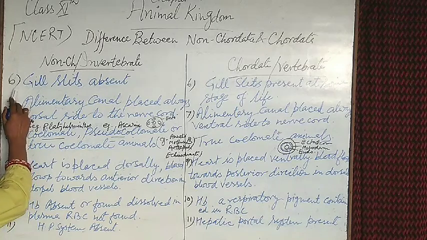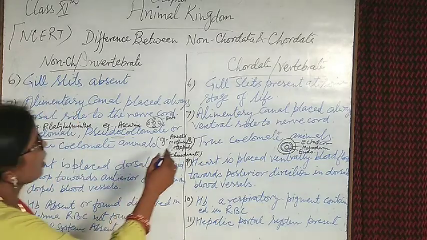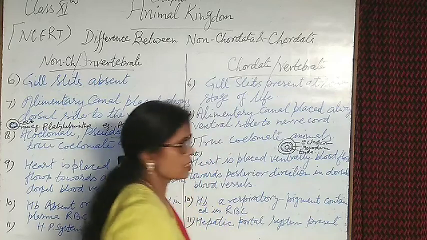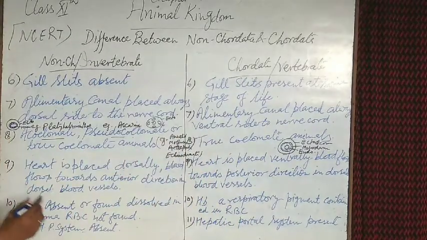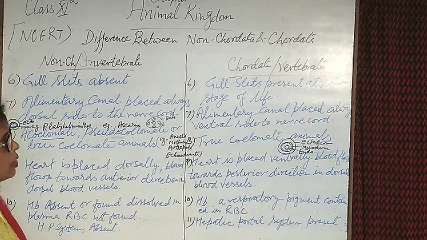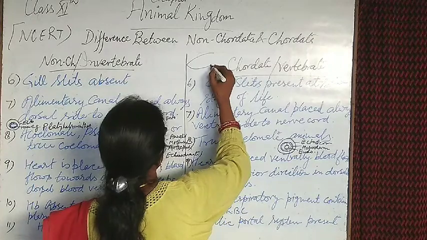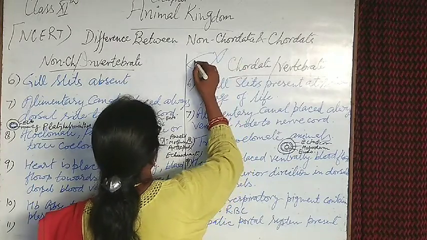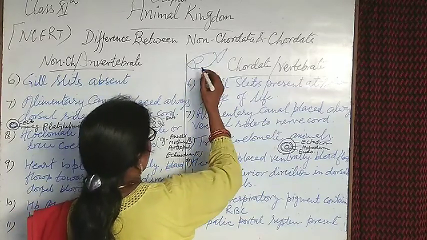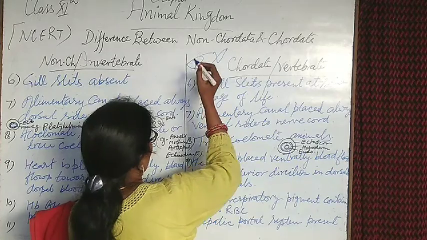Number 6. Gill slits are absent in invertebrates and present in chordates. Gill slits are a respiratory organ found inside the upper column, like in fish, at the back side of the mouth.